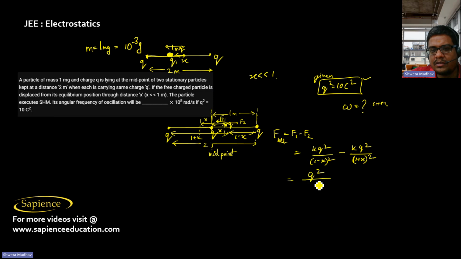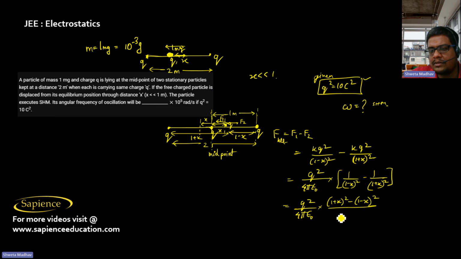Kq square, so q square by 4 pi epsilon naught into 1 by (1 minus x) square minus 1 by (1 plus x) whole square. So this will be q square by 4 pi epsilon naught into (1 plus x) whole square minus (1 minus x) whole square by (1 minus x square) whole square. Now (a plus b) whole square minus (a minus b) whole square, we know that is equal to 4ab.